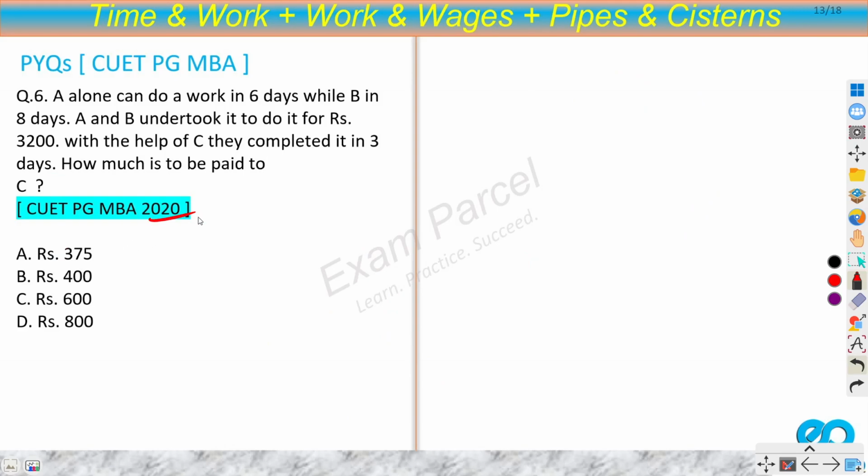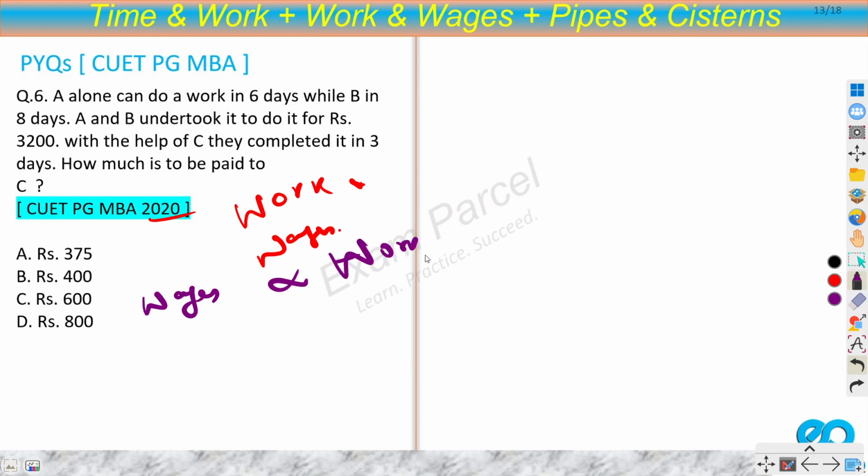This is from the 2020 paper. A alone can do a work in 6 days while B in 8 days. A and B undertook to do it for rupees 3200 with the help of C. They completed it in 3 days. How much is to be paid to C? Okay, so this is a work and wages problem. Now the only thing that you need to know here is that wages are directly proportional to work done.